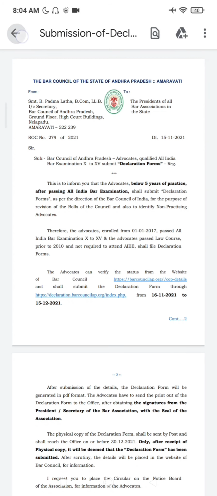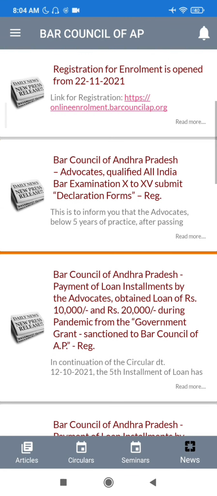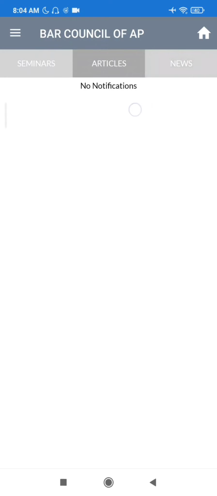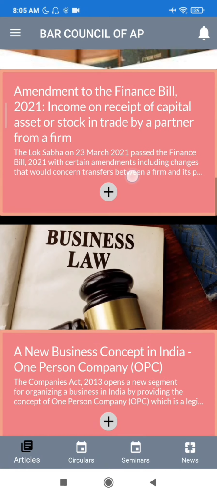Then notifications. Click on notification bell icon at top from the home screen. There will be 3 tabs, namely seminars, articles and news. If any new item is added in the above said sections, the bell icon displays red color notification. The latest item can be checked from this notification section. This is about features and functionality of mobile application.